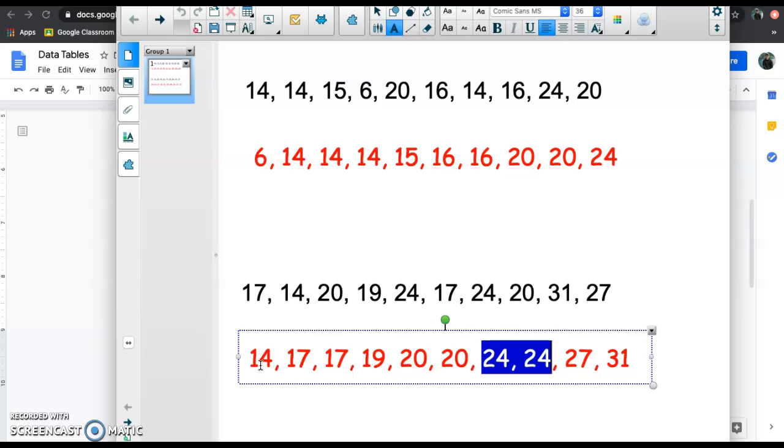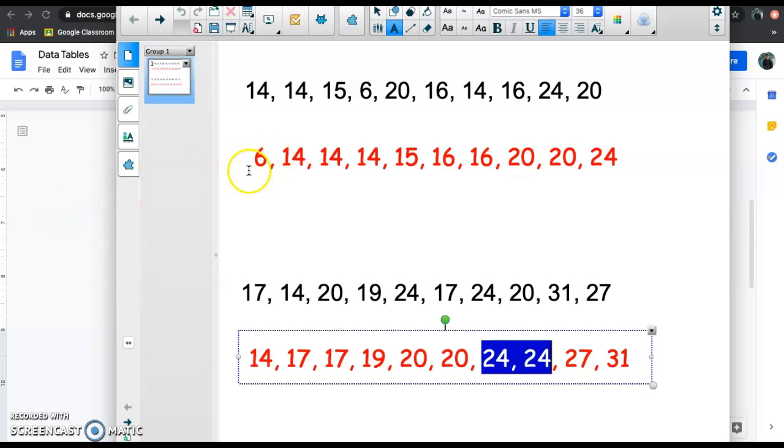Okay, and then the outlier is any number that seems like it really doesn't fit in that set. Like it seems quite a bit out of there. And I don't think, 14 to 17, not that far. 27 to 31, not that far. 24 to 20, not that far off. All these are really clumped, except for this one random 6. So for my Seattle data, if I was collecting this, I wouldn't have an outlier. But for my Bronco data, I would have 6 as my outlier because that seems a little odd. Beginning of the year, probably didn't do so hot.